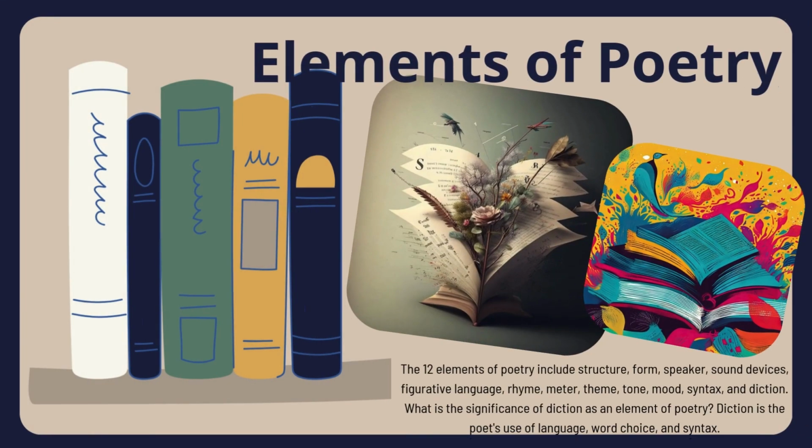Elements of poetry. The 12 elements of poetry include structure, form, speaker, sound devices, figurative language, rhyme, meter, theme, tone, mood, syntax, and diction. What is the significance of diction as an element of poetry? Diction is the poet's use of language, word choice, and syntax.